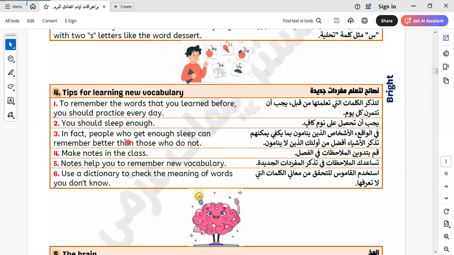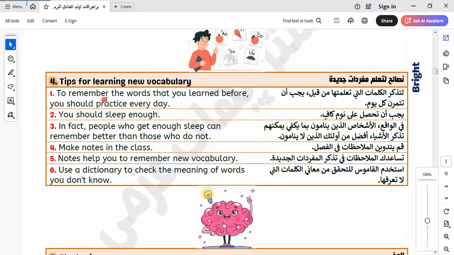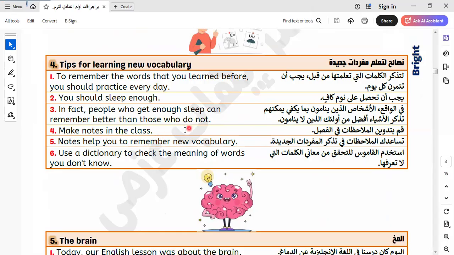Let's go to another topic here. Tips for learning new vocab. So here is some advice to know how to learn new vocab. To remember the words that you learned before, you should practice every day. You should sleep enough. In fact, people who get enough sleep can remember better than those who don't.